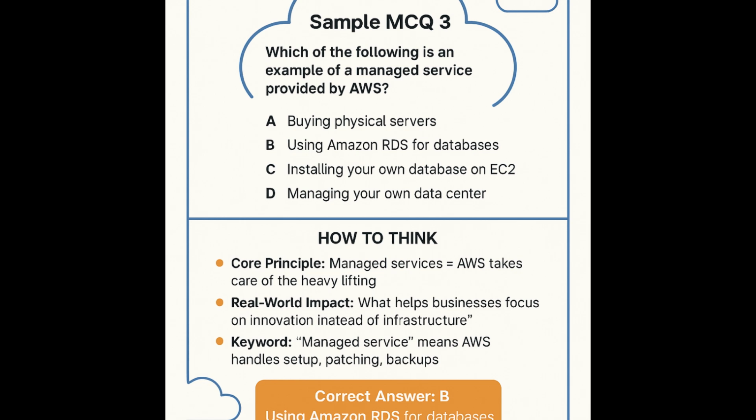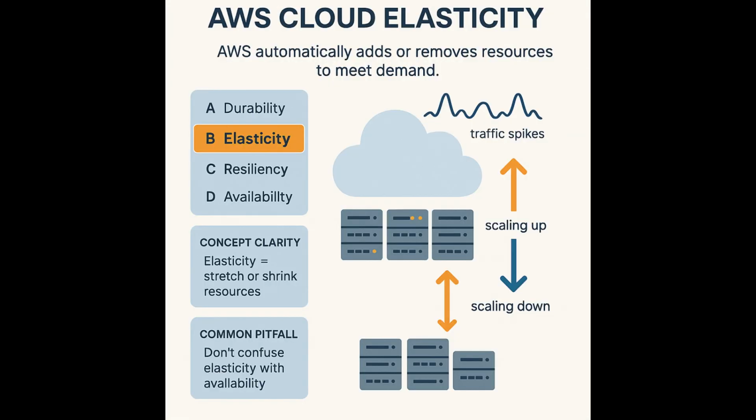Sample MCQ 4 question. Which term best describes the ability of AWS to automatically add or remove resources to meet changing demand? A. Durability. B. Elasticity. C. Resiliency. D. Availability.